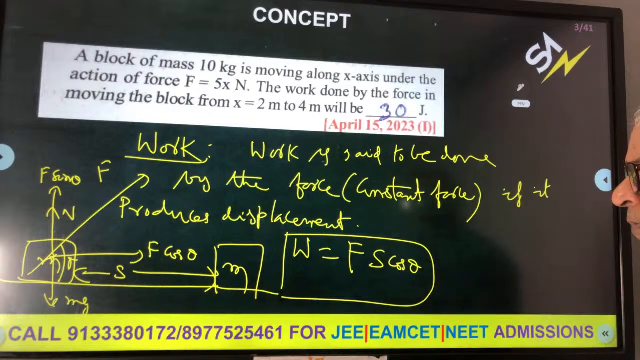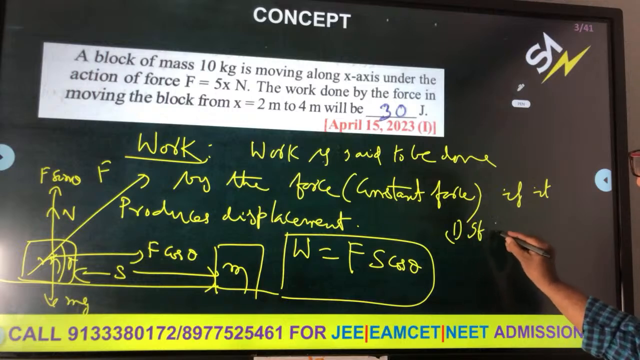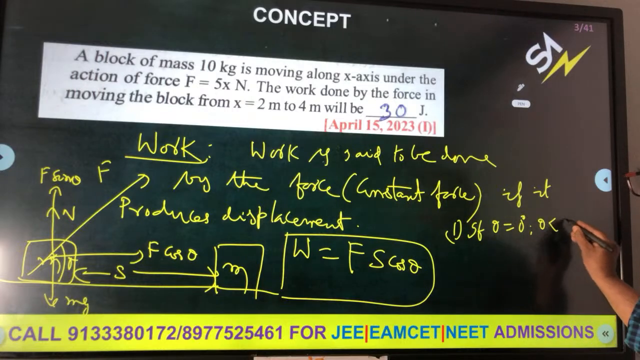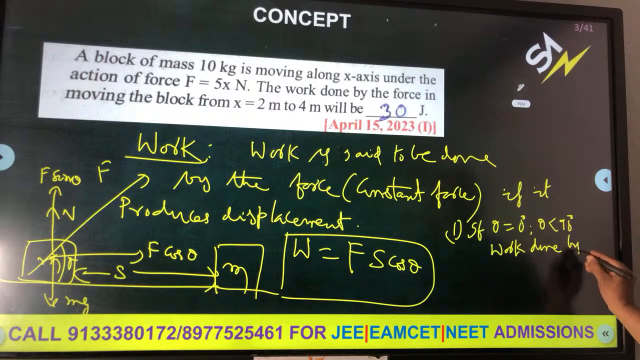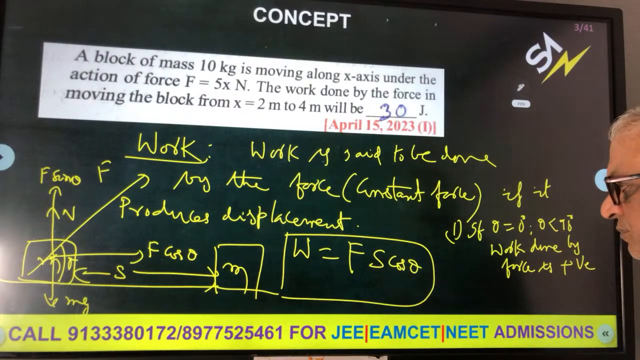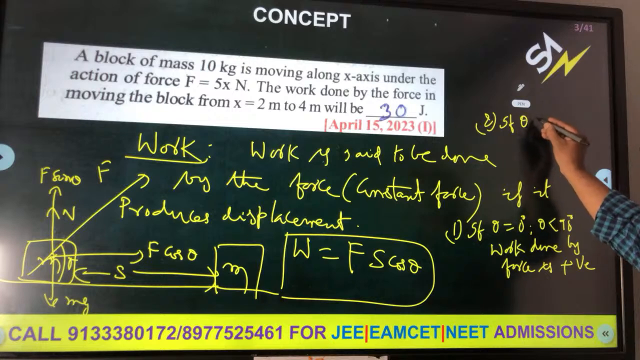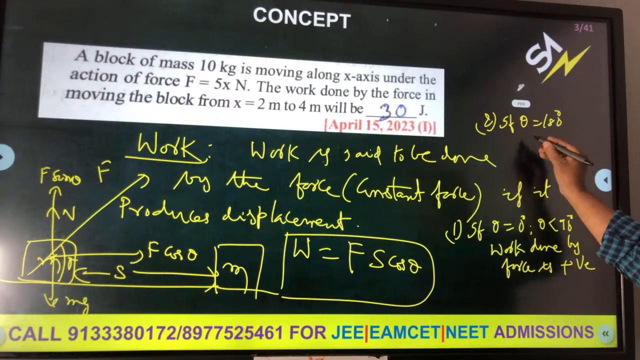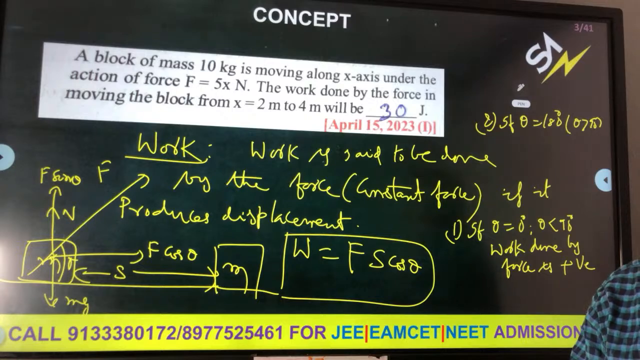But W is equal to Fs cos theta. This is important. What is theta? The angle between force and displacement. Theta varies. For example, if theta is 0 degrees or theta is less than 90 degrees, work done by the force is positive. When theta is 0 degrees, cos 0 is 1. For example, if theta is 180 degrees or theta is greater than 90 degrees, generally we take theta 180 mathematically, for both MPC and BiPC students, JEE Main and NEET.